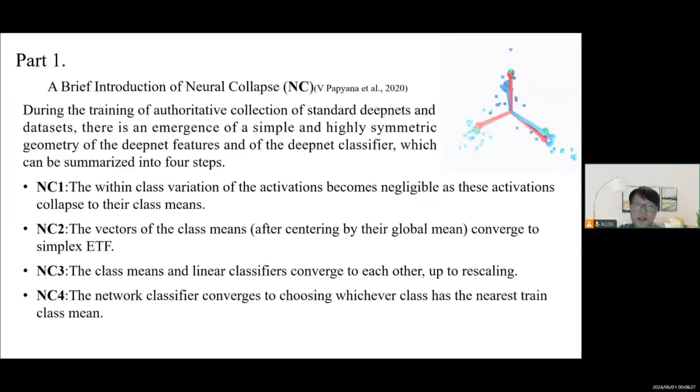It can be summarized into 4 steps. First, the within-class variation of the activations becomes negligible, as these activations collapse to their class means. Second, the vectors of the class means after centering by their global mean converge to a simplex ETF. Third, the class means and linear classifiers converge to each other up to rescaling. Fourth, the network classifier converges to choosing whichever class has the nearest train class mean.